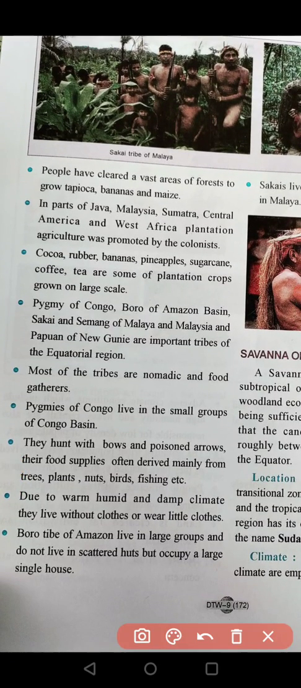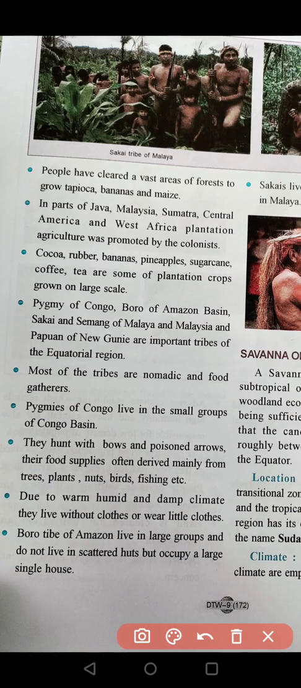The names of some tribes are the Pygmy of Congo, Bodo of Amazon Basin, Sakai and Semang of Malaya, Malaysia, Papuan of New Guinea, and other important tribes. Most of the tribes are nomadic and food gatherers. It means that they keep on moving from one place to another in search of food.